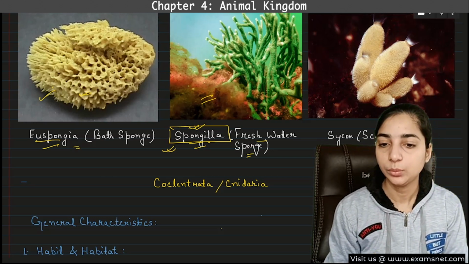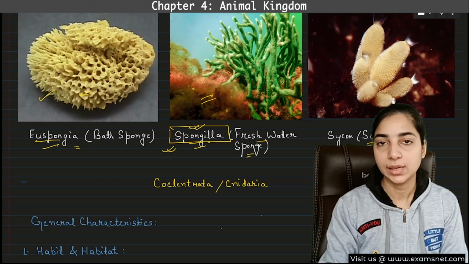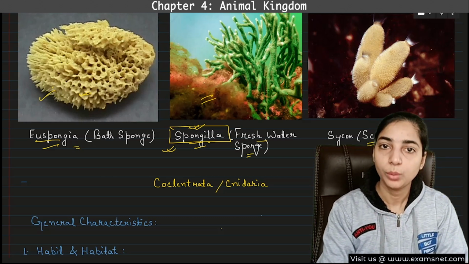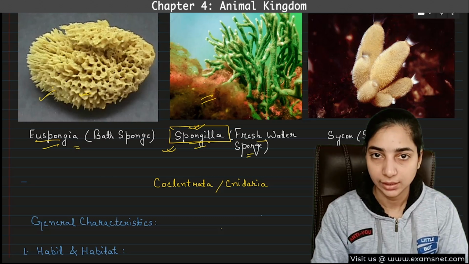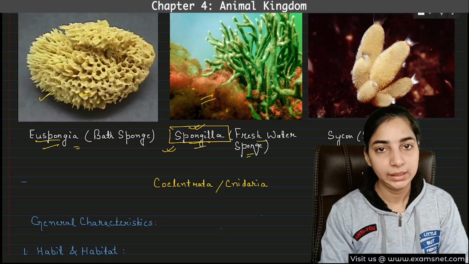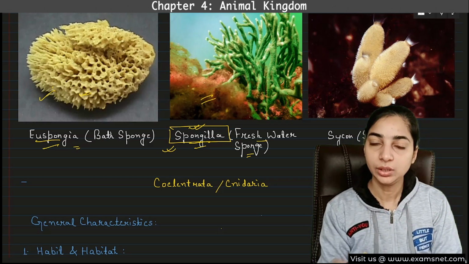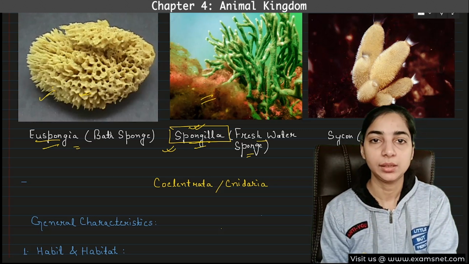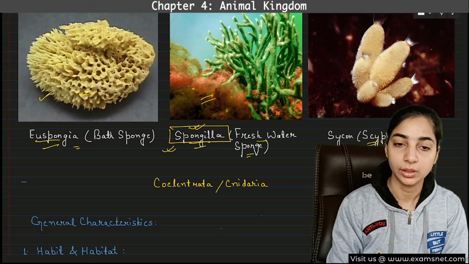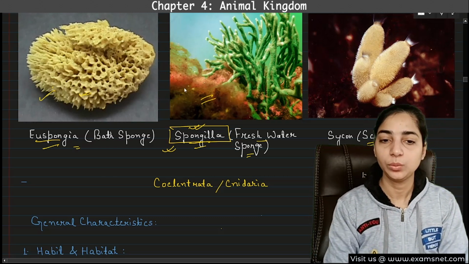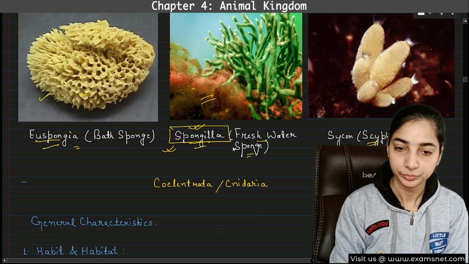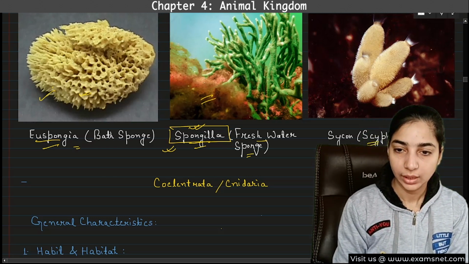Okay. Then the third one is sycon, that is also known as scypha. Now here the pictures that I have taken are different from the ones which are mentioned in the NCERT. So what's more important for you to remember? The ones which are given in the NCERT, because in examination, the same diagrams or pictures are copied from the NCERT. Those are most important. Here I have mentioned these so that you can clearly see what they exactly look like. So have a look at this.